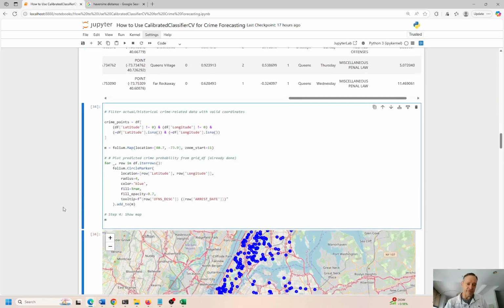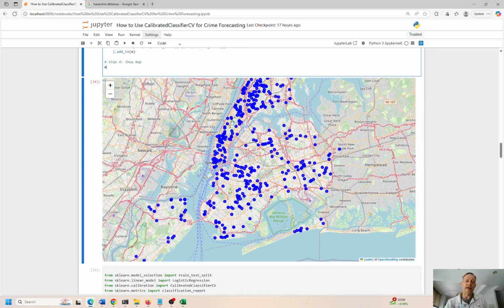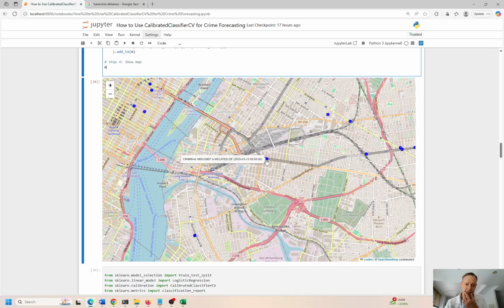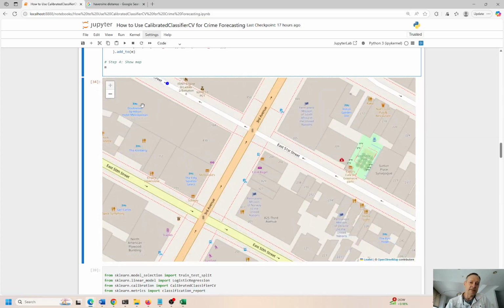Based on that, I have this Folium map right here that has all the crimes and the latitude and longitude coordinates for each one. So if I zoom in, we can see this one here. This is Queens, criminal mischief. Here we have petit larceny and other state law. I'm not sure what that is. Over here we have vehicle and traffic law. Okay, parking ticket or something. Grand larceny. That sounds pretty bad. And then vehicle and traffic law again, and maybe they hit the rear end of the cop car or something, and a burglary. Okay. And you zoom in and you can see the details of the map.